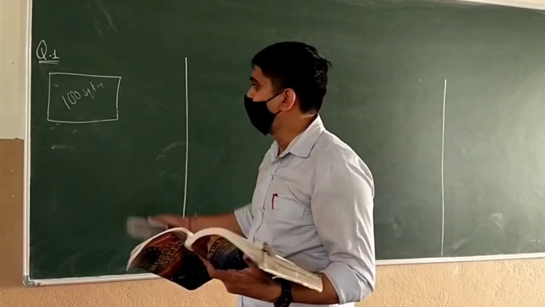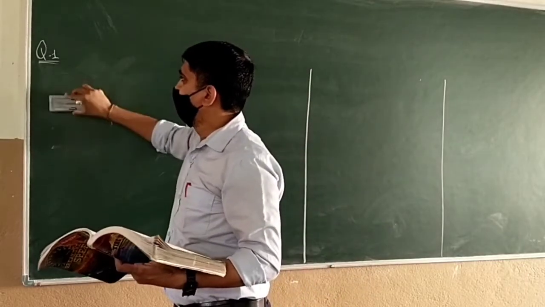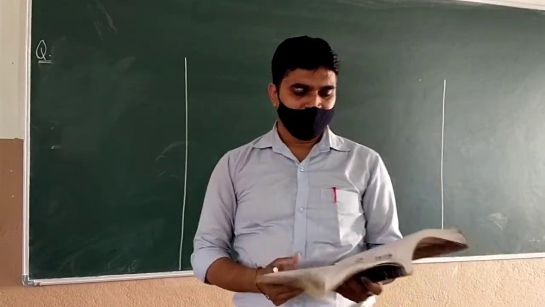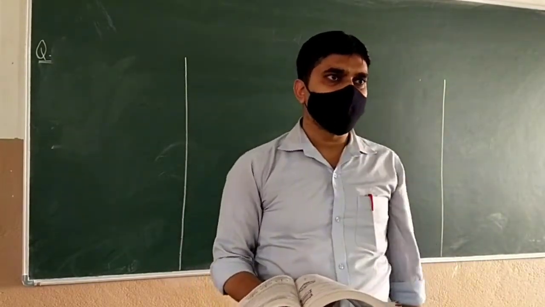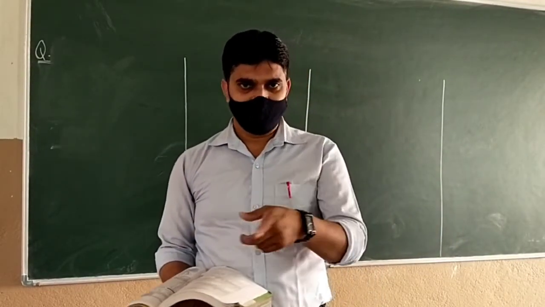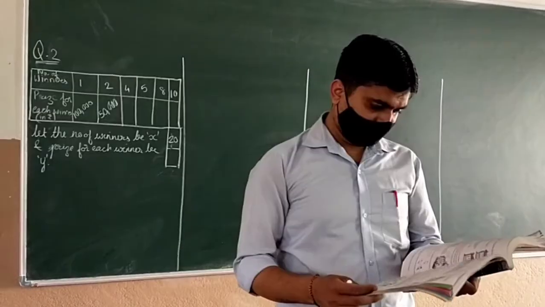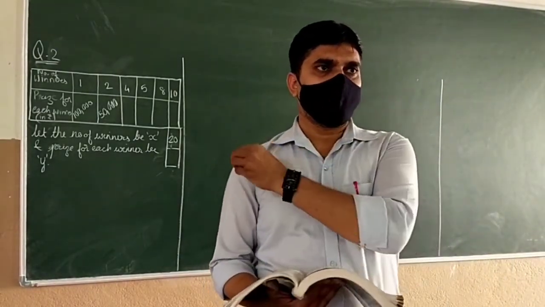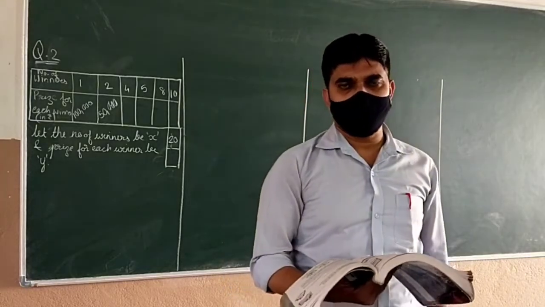So first is inverse, second and third are not inverse proportion, and the last two are inversely proportional. Now question numbers 2 and 3 I will be explaining to you. 4, 5 and 6 will be your homework, so pay attention properly. Question number 2, I have already explained a little bit in the introductory part.